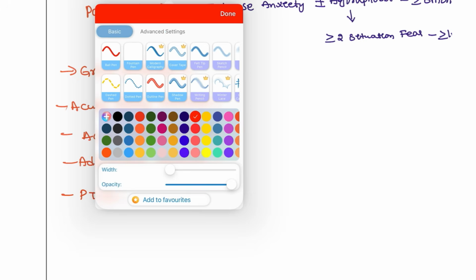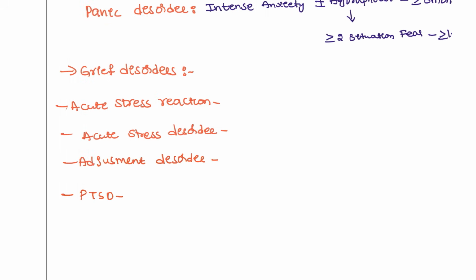PTSD. So what are these? Let's see the definitions one by one. Acute stress reaction is less than 48 to 72 hours only. Acute stress disorder, it is not a reaction, it is a disorder, is less than or equal to 1 month. Adjustment disorder is less than 6 months, and PTSD is more than or equal to 1 month.